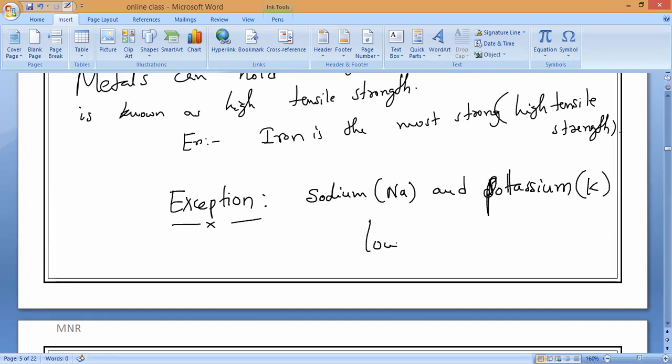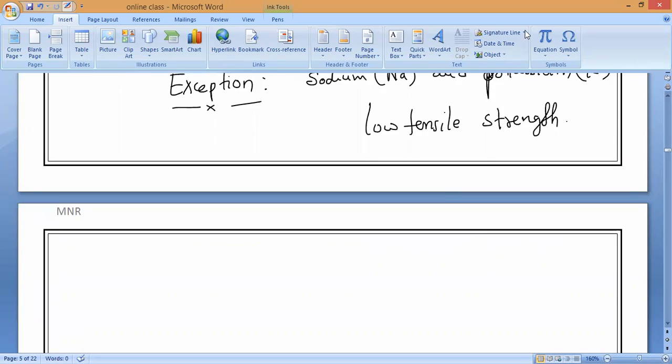So do they have low tensile strength or high tensile strength? Low tensile strength. Write it. Read it out. Right, next.